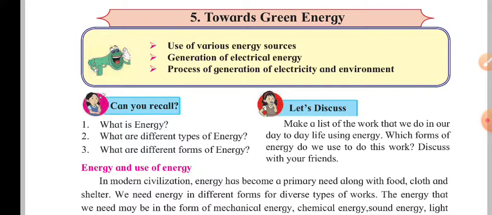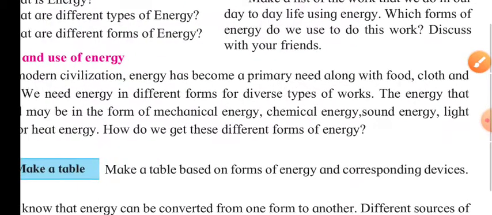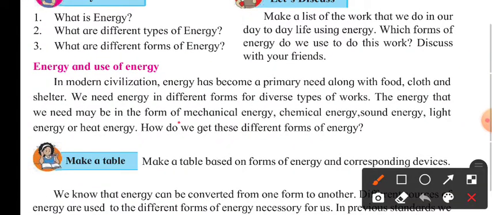Energy and use of energy. When we talk about this particular word, what they have given is that our daily life is incomplete without energy. They have given the different forms of energy which we use in our day-to-day life: mechanical energy, chemical energy, sound energy, light energy, and heat energy.